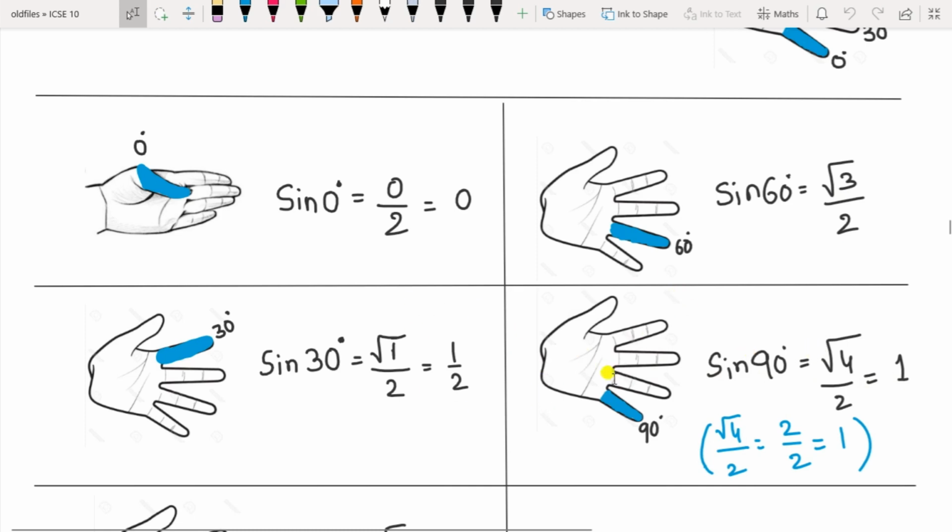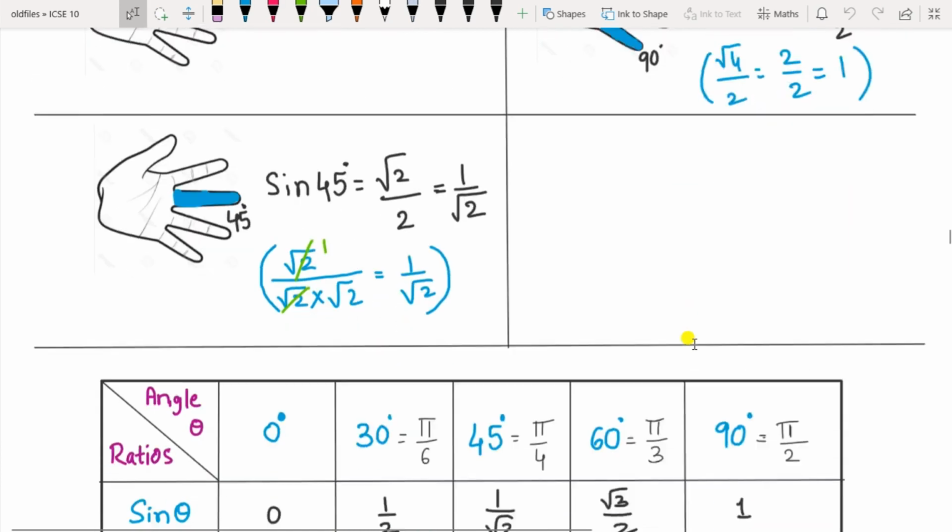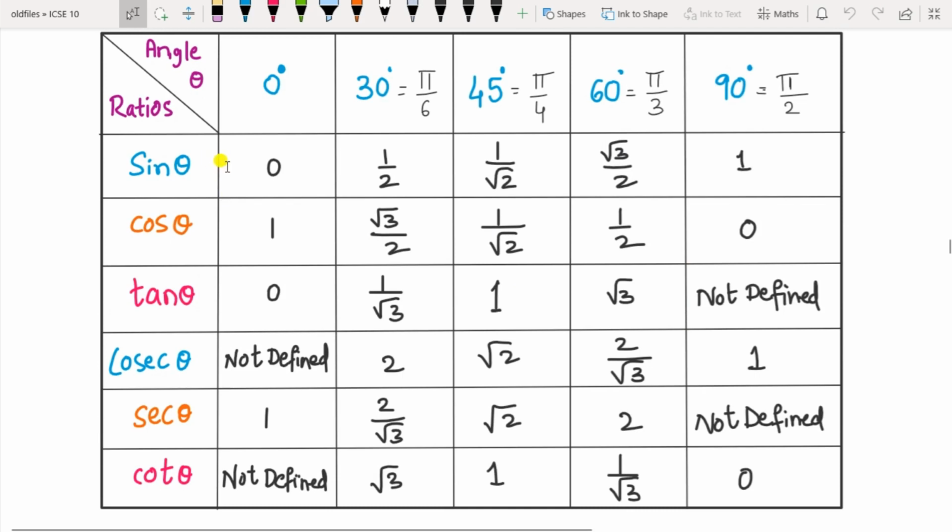Now similarly you can solve for cos also, or else you can draw this table and write all the values of the sine first. That is for 0 it is 0, for 30 it is 1 by 2, for 45 it is 1 by root 2, for 60 it is root 3 by 2, and for 90 it is 1, that we have found above. Now what to do? Write cos theta here. You can find it from the above method also for cos, or else what you can do is whatever values are there for sine, just write it in the inverse way for the cos. That is, for sine 0 the value is 0, so for cos 90 it will be 0.